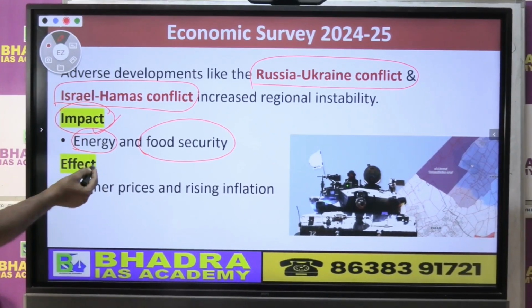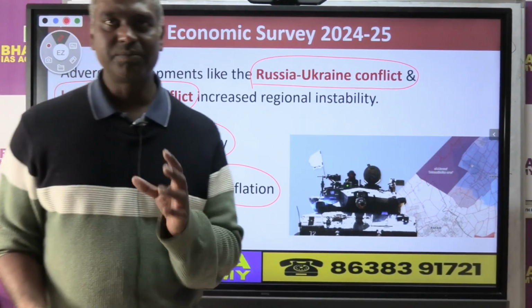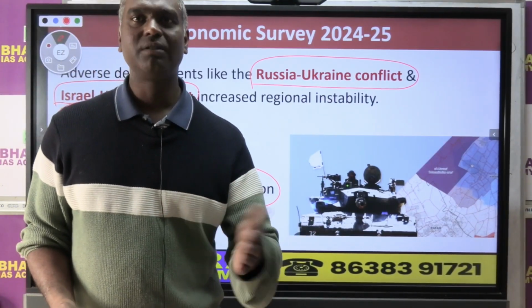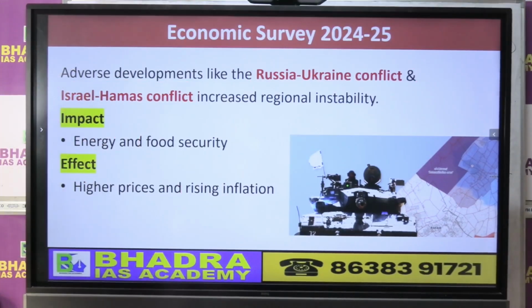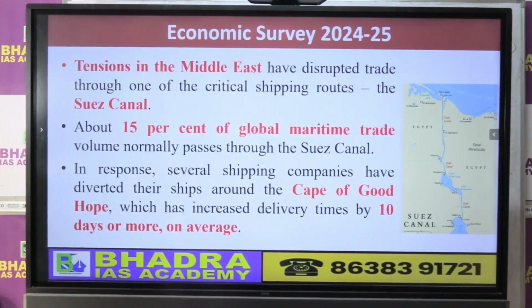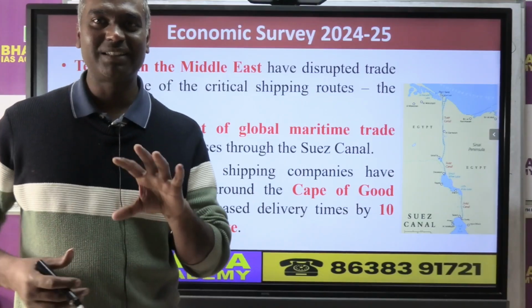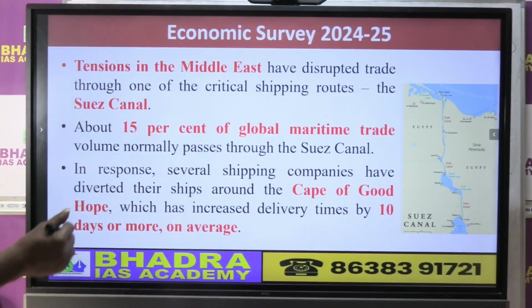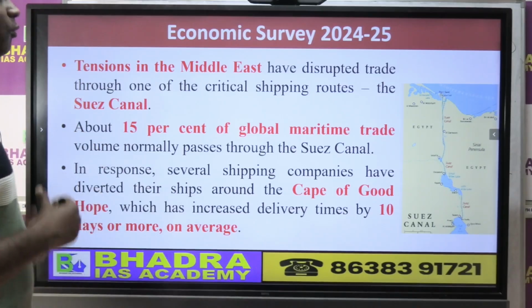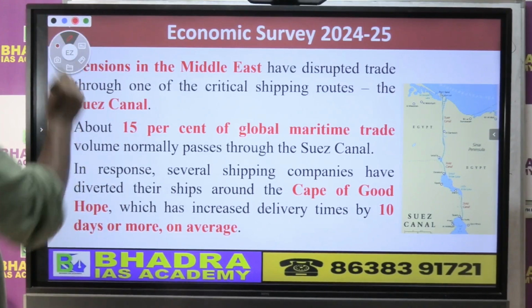Now what is the effect of all this uncertainty on the global economy? There was rising inflation of certain items in the global economy, which later on moderated and reduced, right? So this is the economic survey trying to highlight these issues which happened in the global economy. Now other tensions: the geopolitical tension of this Israel-Hamas war is an important issue highlighted here. The other one is the tension in the Middle East, which has affected the shipping route. This we will discuss a little bit.